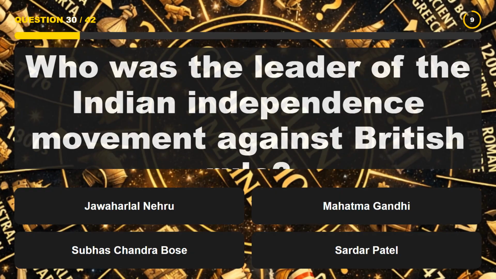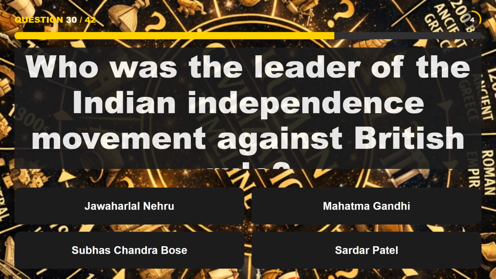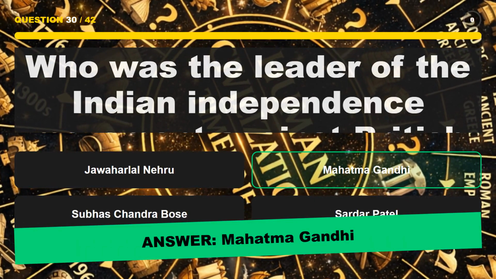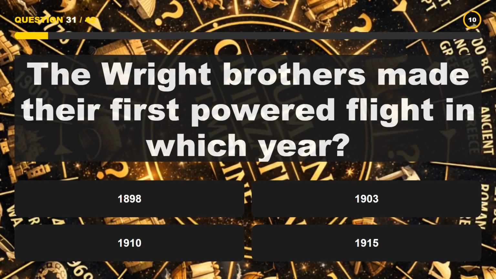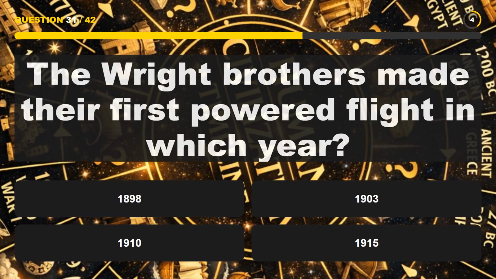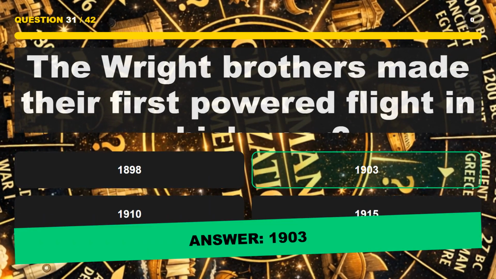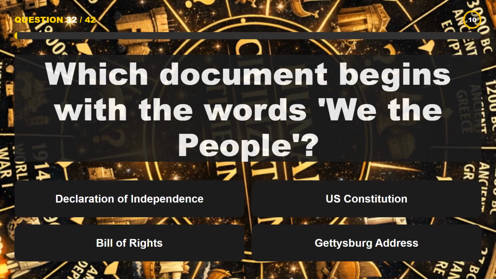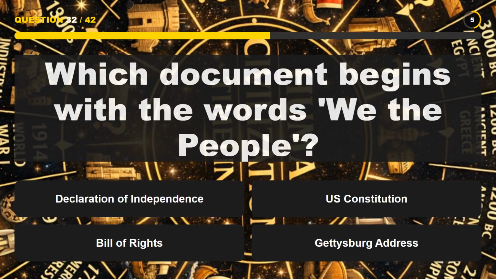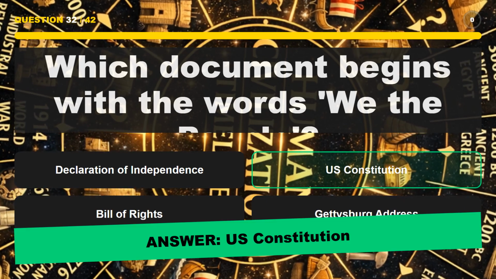Who was the leader of the Indian independence movement against British rule? Mahatma Gandhi. The Wright brothers made their first powered flight in which year? 1903. Which document begins with the words, "We the people"? U.S. Constitution.